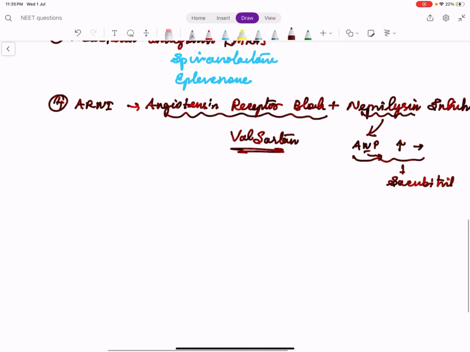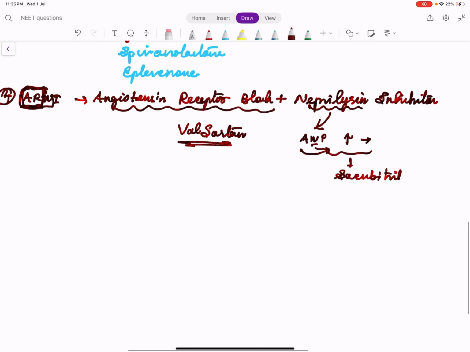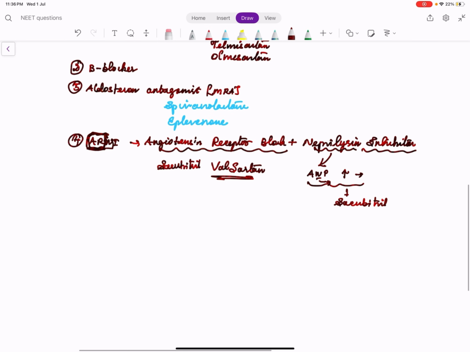So ARNI is nothing but a combination of two medicines. Angiotensin receptor blocker, which is doing good by blocking angiotensin 2, and neprilysin inhibitor is another drug which is doing good to the body and blood pressure by reducing the degradation of atrial natriuretic peptide and increasing its level. So sacubitril valsartan is its name. So this may be asked in pharmacology.